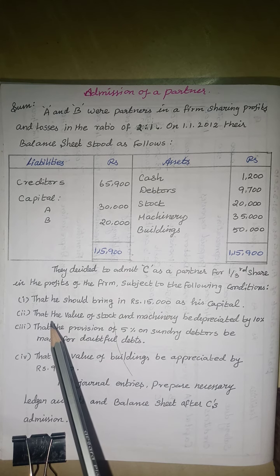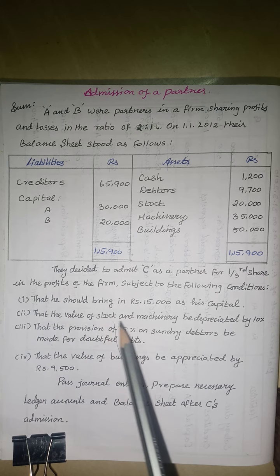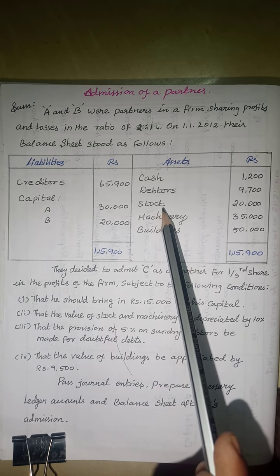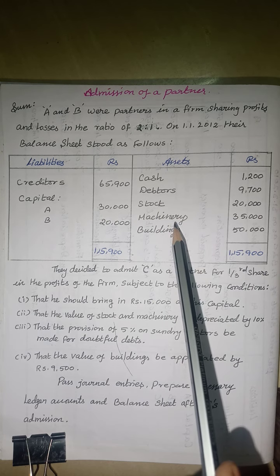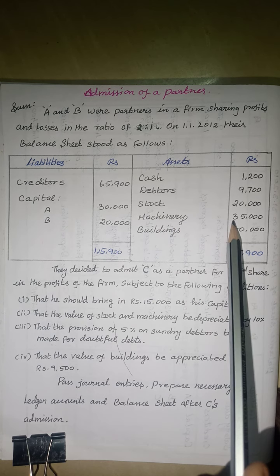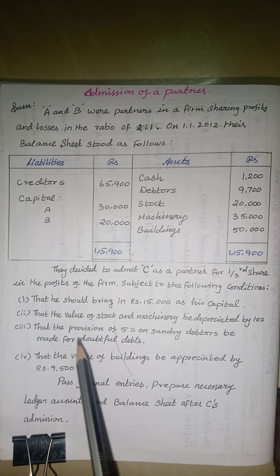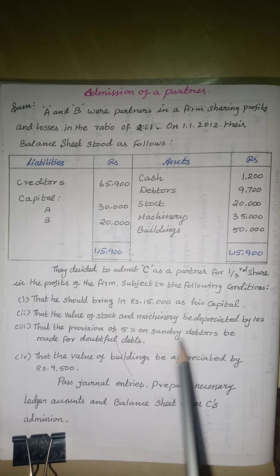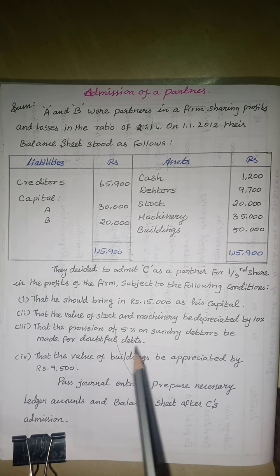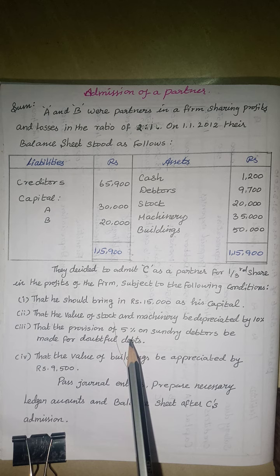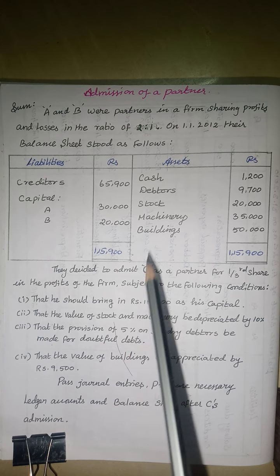The second adjustment: the value of stock and machinery be depreciated by 10%. So stock 20,000, then machinery 35,000; we have taken 10% as depreciation. That a provision of 5% on sundry debtors be made for doubtful debts. So this is a provision for doubtful debts on the debtors at 5%.